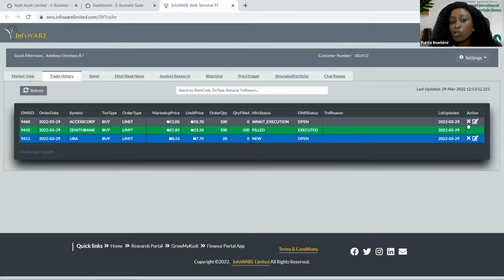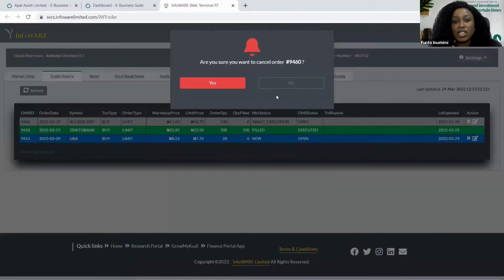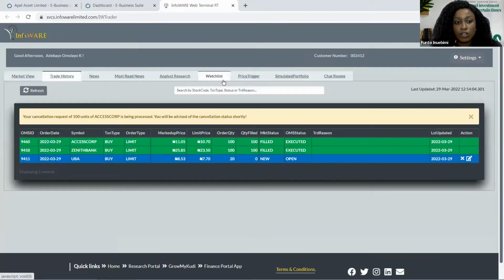And I can also cancel the trade. Maybe I made a mistake. I can always cancel the trade at this point. By clicking this button, it asks for a confirmation. And if you wish to cancel, you can cancel your trade from here.